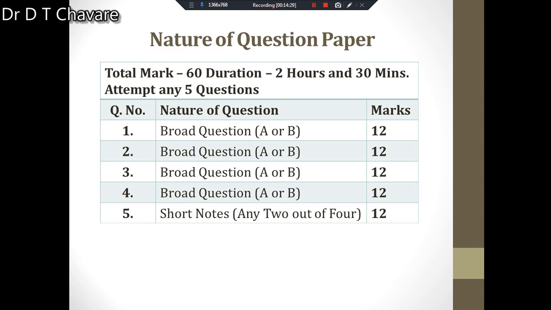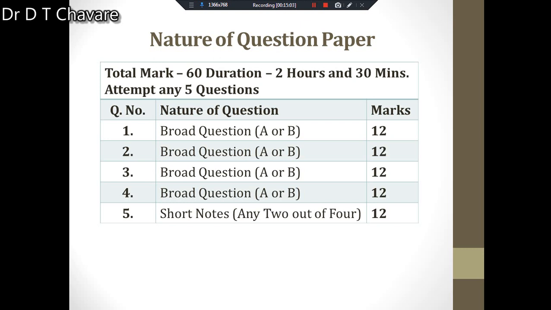A total 60 marks exam will be conducted there, and for that the exam duration will be 2.5 hours. In this paper also you have to attempt any 5 questions. 5 questions are given there, and internal options are given there. That's why any 5 questions is written there. The first question will be a broad question, and it has an internal option A or B. From A or B you should solve any one, and it will carry 12 marks.